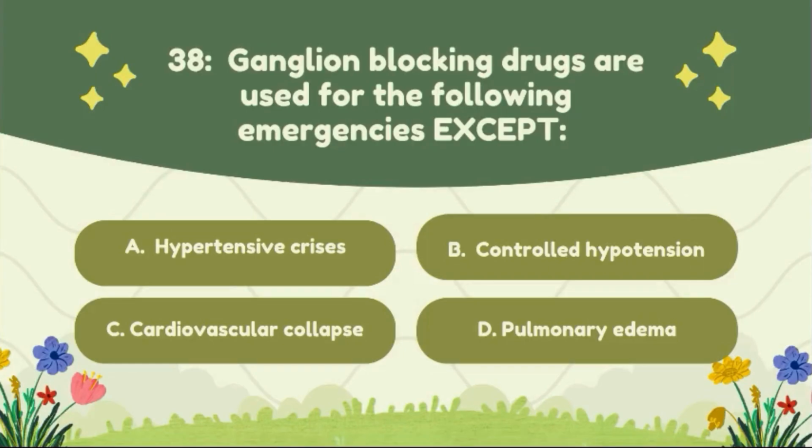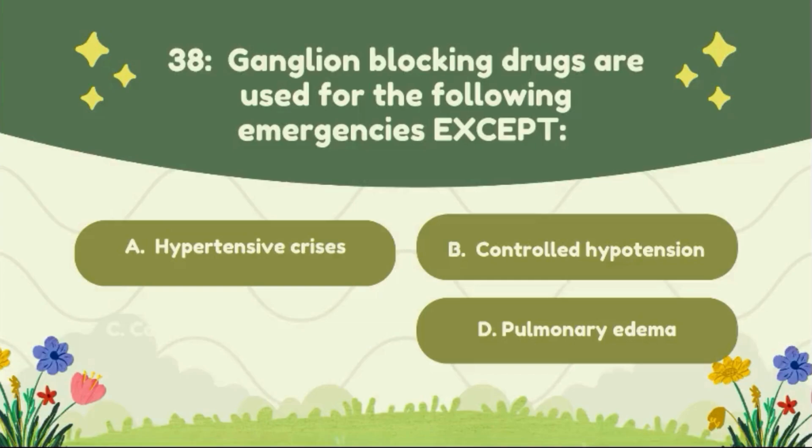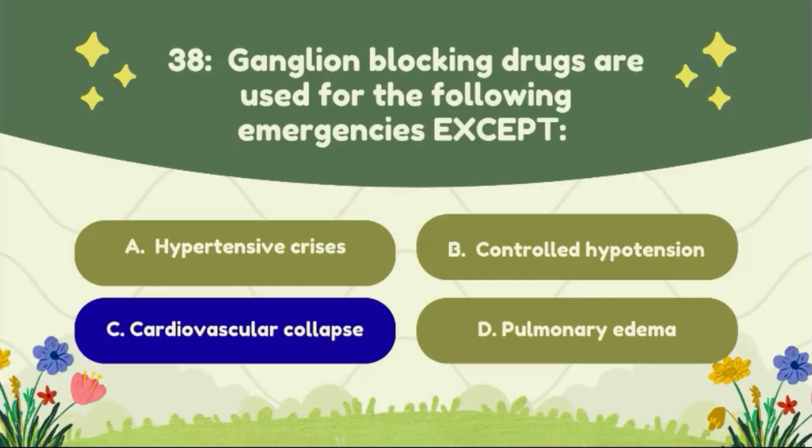Question number 38. Ganglionic blocker drugs are used for the following emergencies except option A, hypertensive crisis, option B, control of hypertension, option C, cardiovascular collapse, option D, pulmonary edema. The correct answer of this question is option C, cardiovascular collapse.